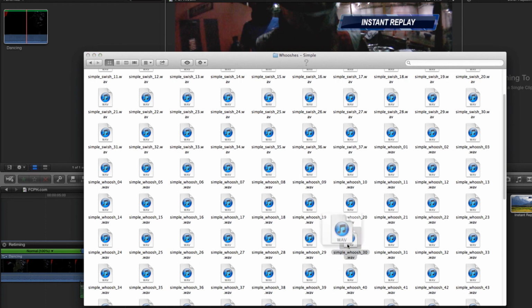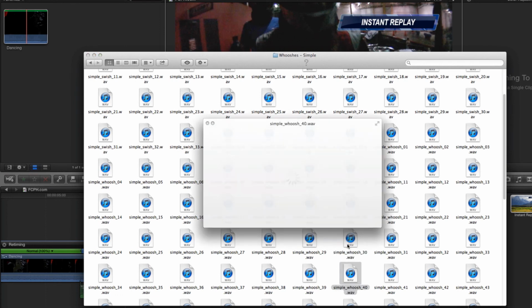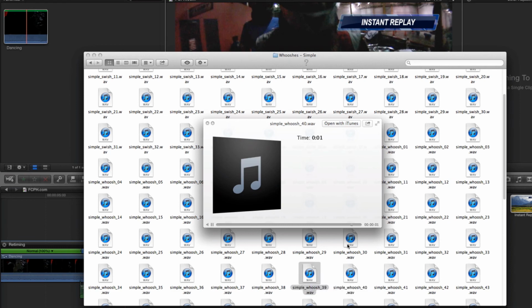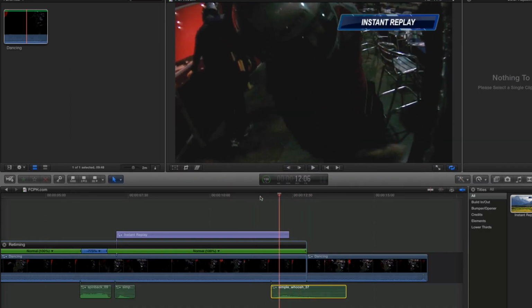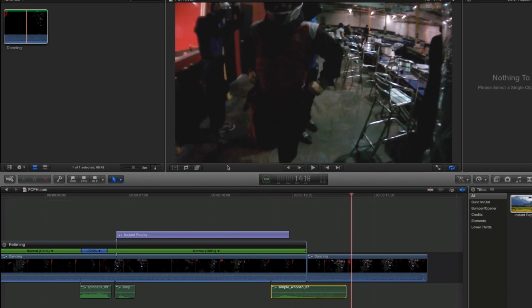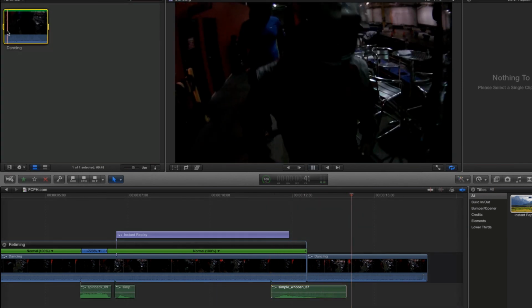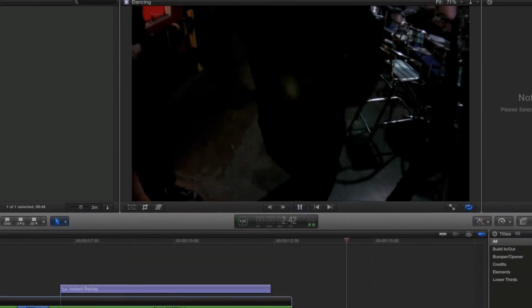I'll then bring in a third sound effect for when the title leaves the screen. The whoosh sound can be dragged onto the timeline and adjusted. Playing back the clip as it was originally, compared to after these few adjustments, we can see a major change.